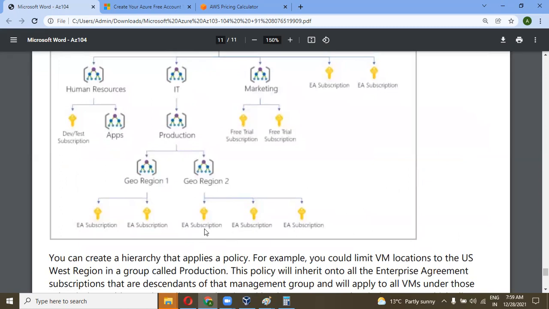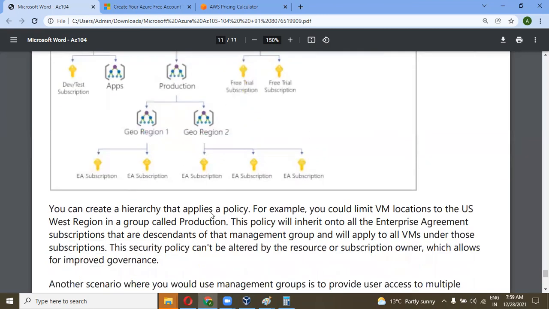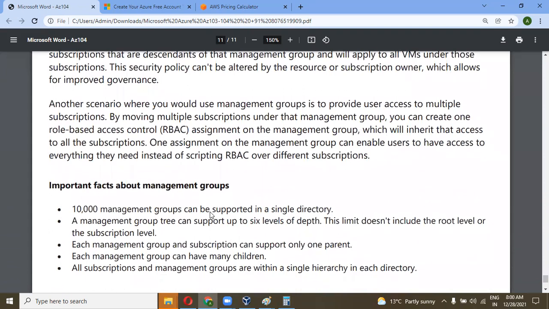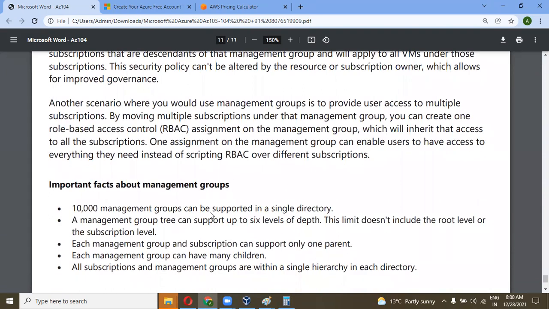Also, below the EA subscription there are resources, like your virtual machines or databases. It supports up to 6 levels of depth. Each management group and subscription can support only one parent.